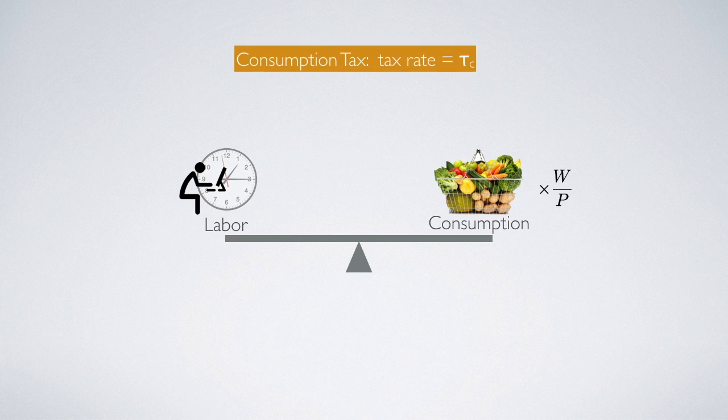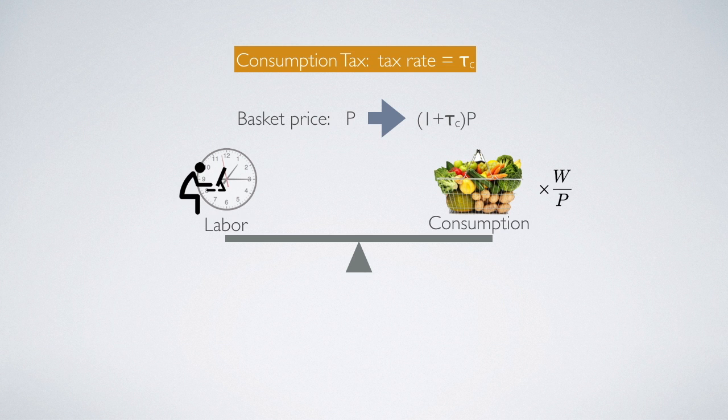The first one is consumption tax. Here we assume that there is a tax rate, tau C, on each unit of consumption, which means that suppose the price of the consumption basket used to be P dollars, now the household has to pay tau C times P dollars more, which means the basket price will increase to (1 plus tau C) times P.